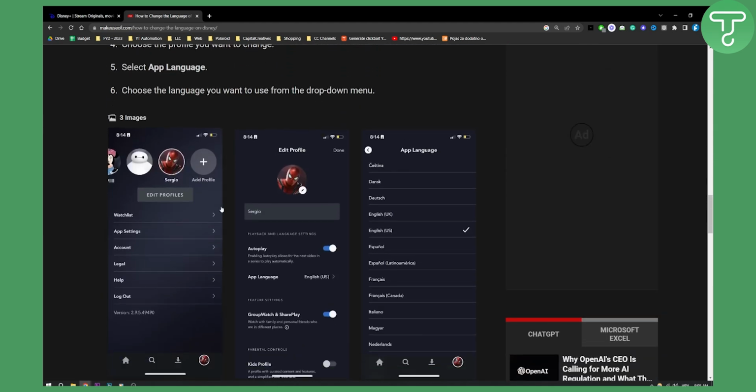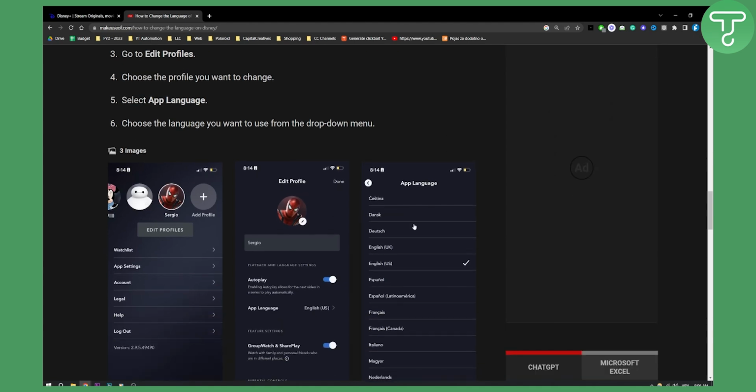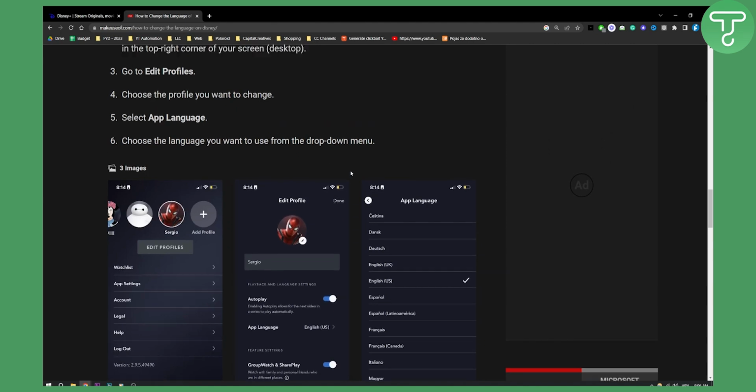So these two are basically ways how you can change your language, either an audio language, or if you want to just change the entire language of the app, you can do it through the app or through the desktop version of Disney Plus.